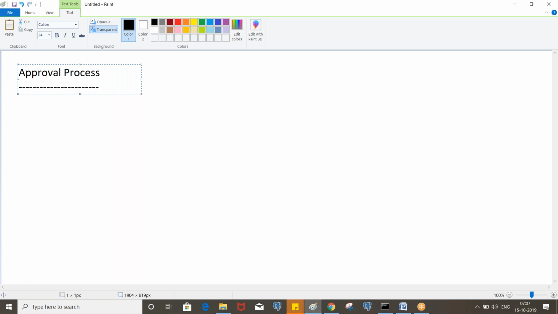Once it goes to the manager, the manager can approve or reject it. If the manager approves, based on certain conditions we will determine whether another approval is required or not. Okay. And sometimes we can reject the request before it goes for approval.